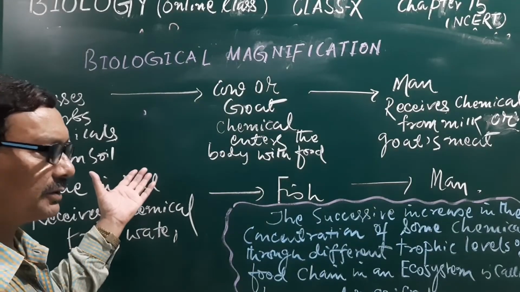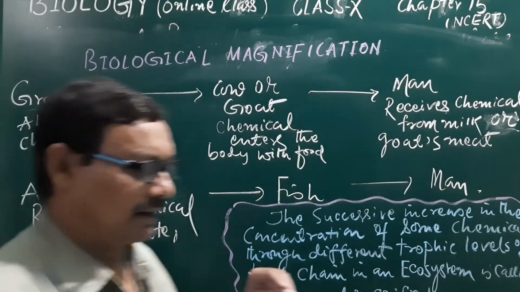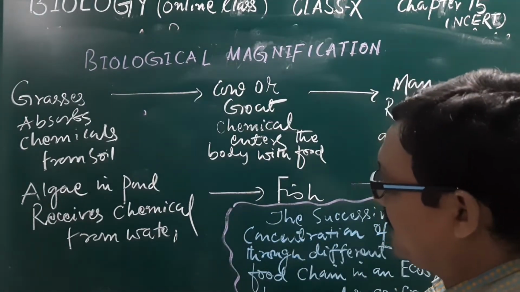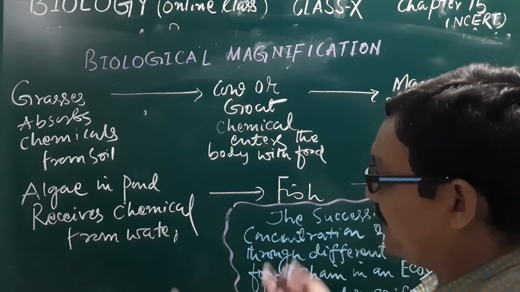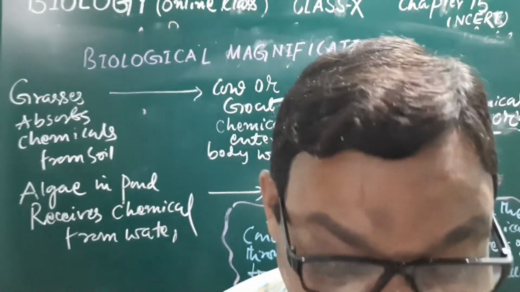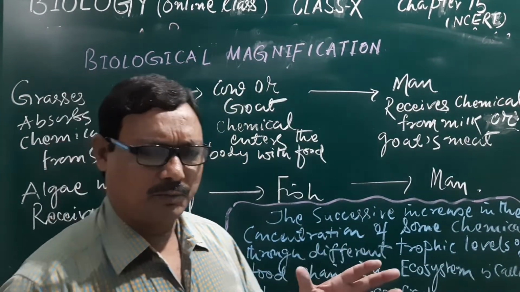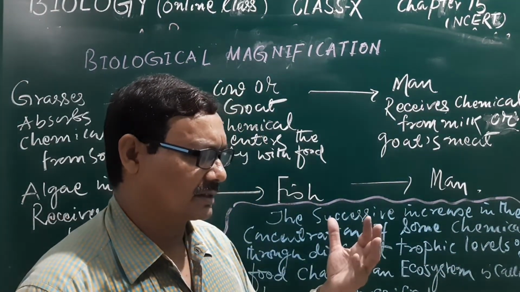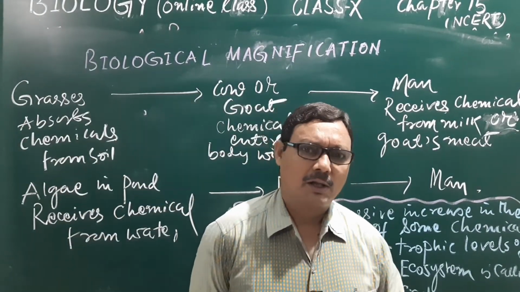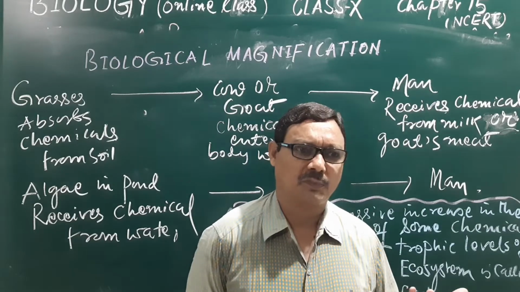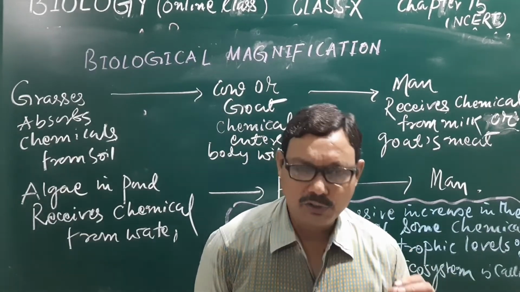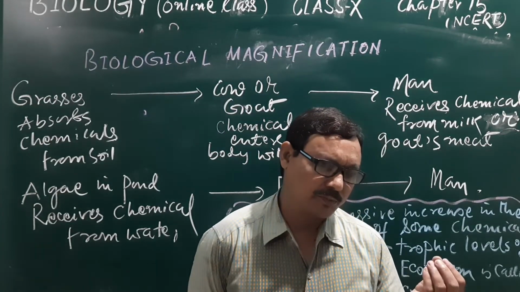It is a very interesting fact, and from this fact we can become aware of how much toxic material we are taking into our body and how we are taking it. You well know, in class 9th you have seen that in the agriculture field, during the production of a crop, during their growth and development, we use pesticides.